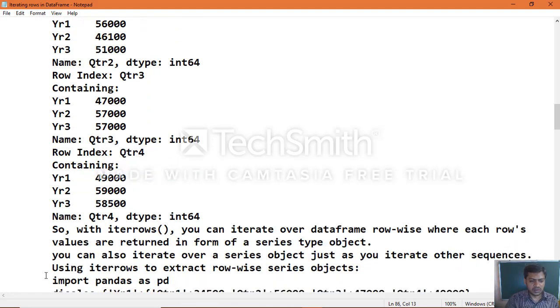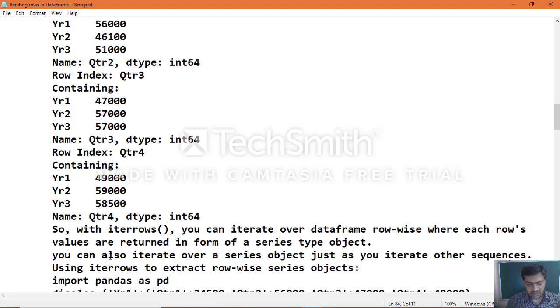So with iterrows, you can iterate over a data frame row wise, where each row's values are returned in the form of a series type object. You can also iterate over a series object just as you iterate other sequences, using iterrows to extract the row wise series object. Okay, so row wise series object.